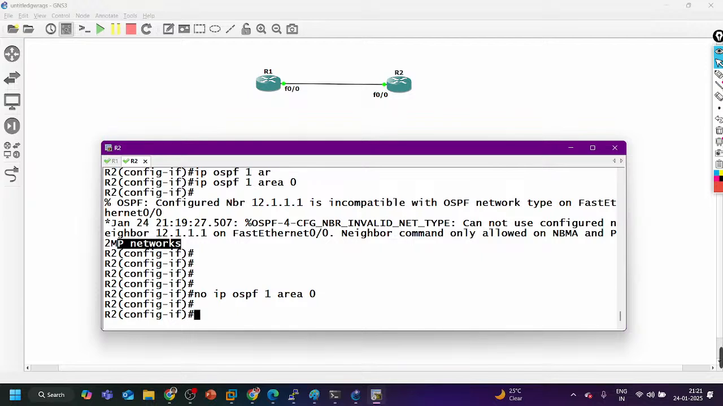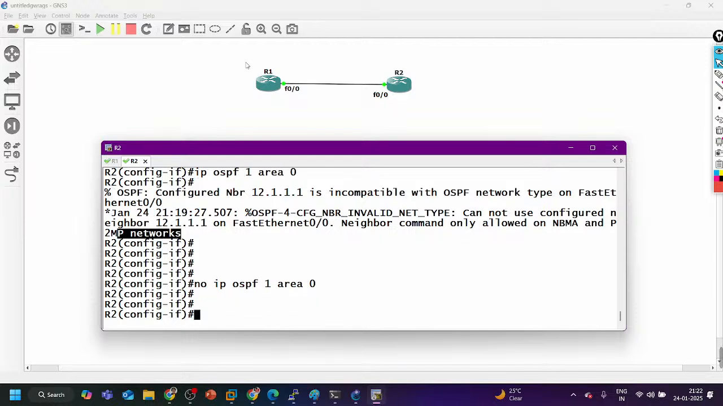So my understanding, static neighborship is only possible on non-broadcast network type. Remaining all, dynamic neighborship is possible. Non-broadcast or point to multipoint non-broadcast. In these two cases, we'll configure static neighborship.